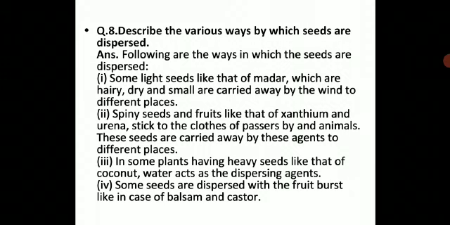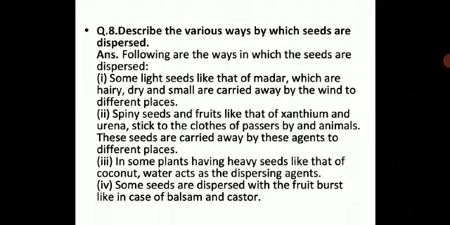Now next one, describe the various ways by which seeds are dispersed. We have learned this as well. So following are the ways in which the seeds are dispersed. Some light seeds like that of madder, which are hairy, dry and small, are carried away by the wind to different places. Spiny seeds and fruits like that of xanthium and urena stick to the clothes of passers-by and animals. These seeds are carried away by these agents to different places.